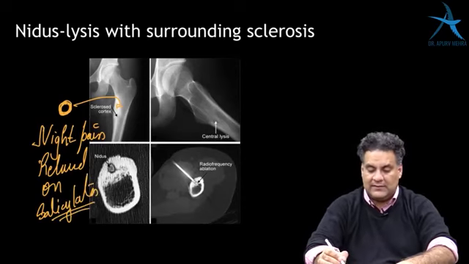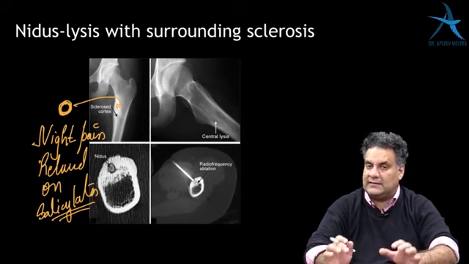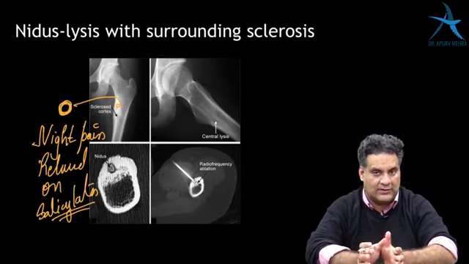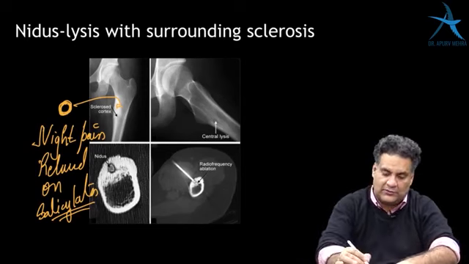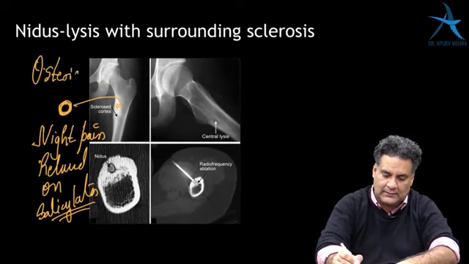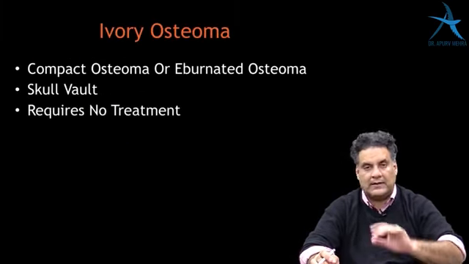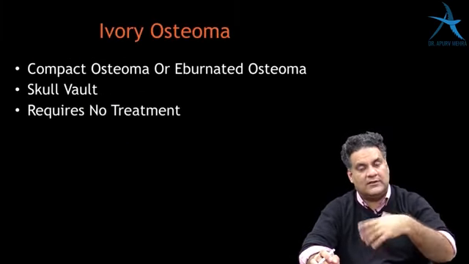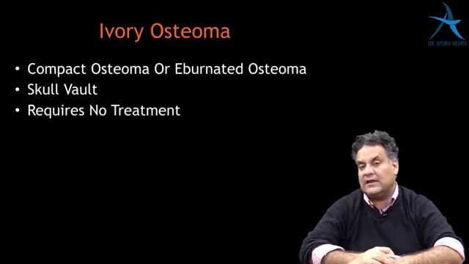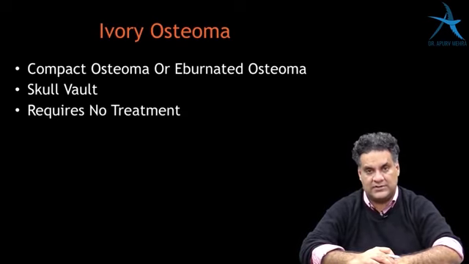They have night pain relieved on taking salicylates or aspirin, and they are seen in the cortex, a lesion with lysis and sclerosis. These are called osteoid osteoma, very, very important. And osteoid osteoma is treated by radiofrequency ablation. Burn it and finish it.